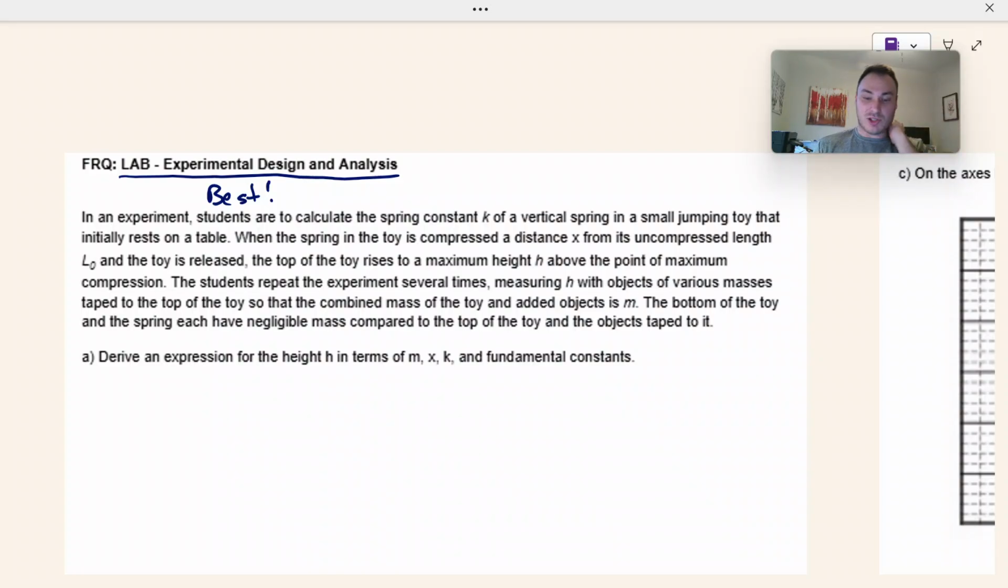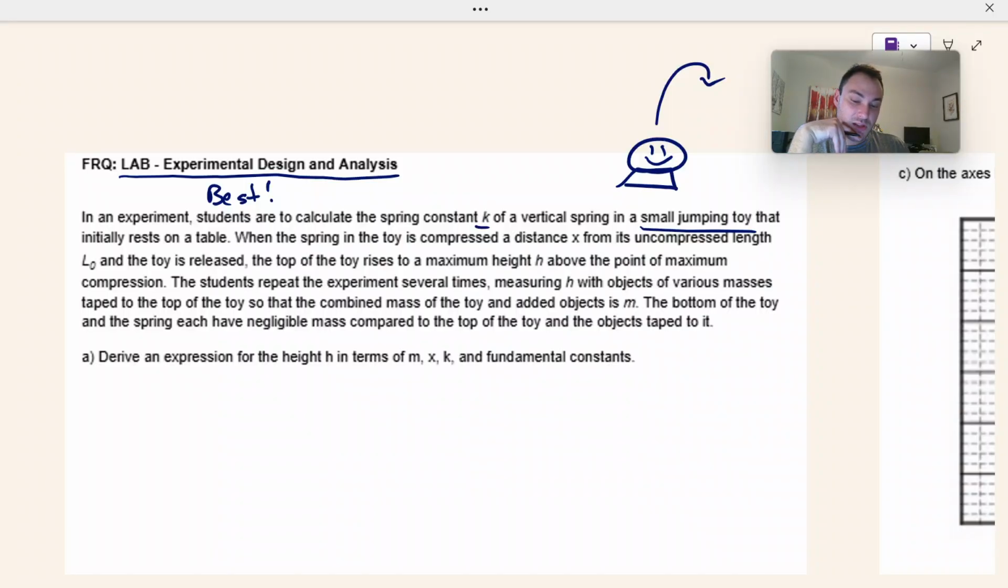In an experiment, students are to calculate the spring constant k of a vertical spring in a small jumping toy. Ooh, maybe one of those toys that looks like this, that initially rests on a table. When the spring in the toy is compressed a distance x from the uncompressed length L naught, then the toy is released. The top of the toy rises to a maximum height h above the point of maximum compression.